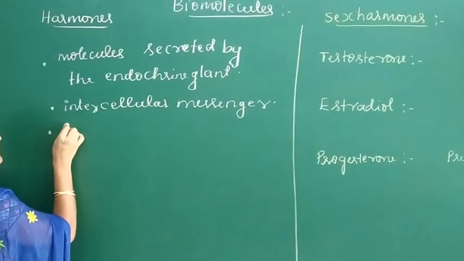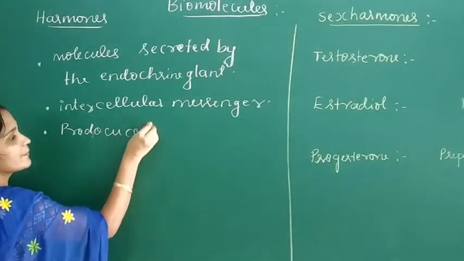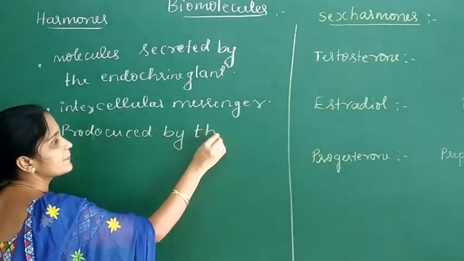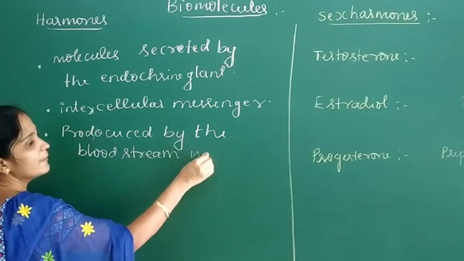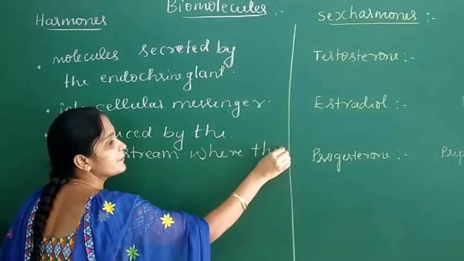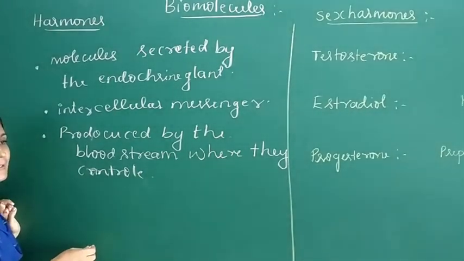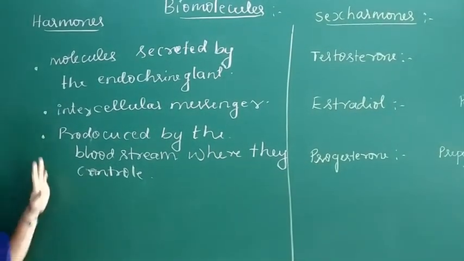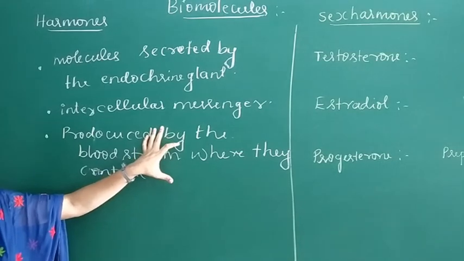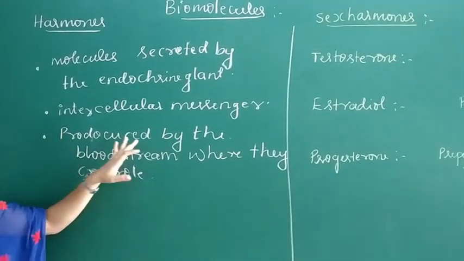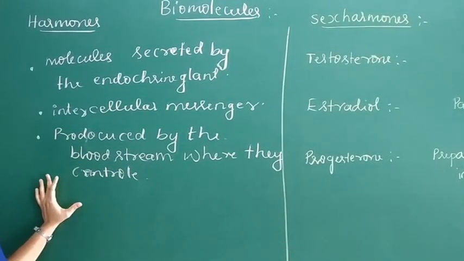These hormones are produced by the endocrine glands and carried by the bloodstream, where they control various physiological activities like growth or metabolism. So hormones are the molecules secreted by the endocrine gland and they act as intercellular messengers.